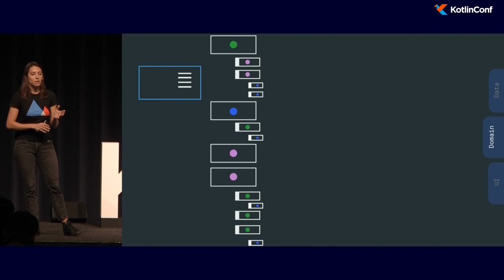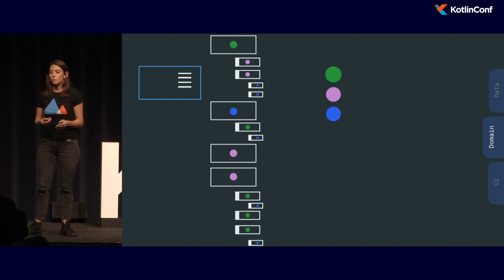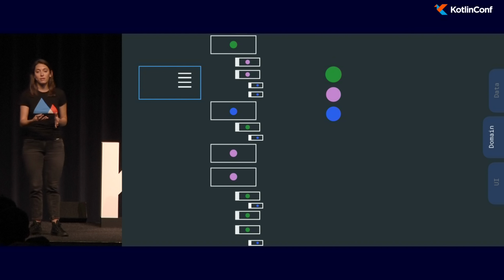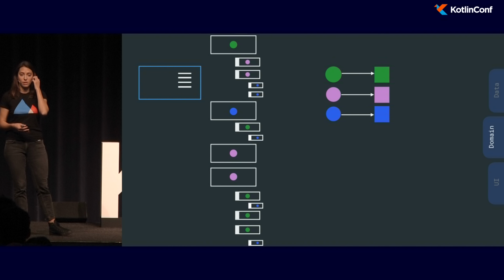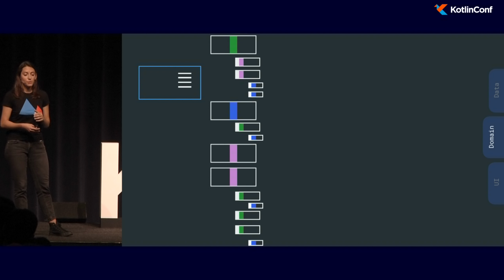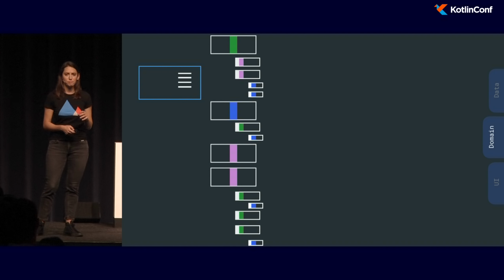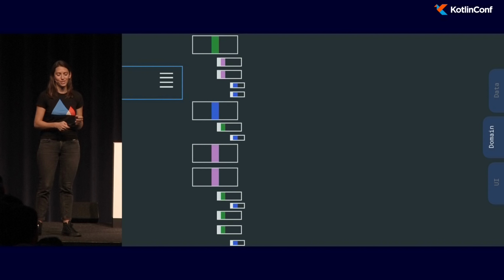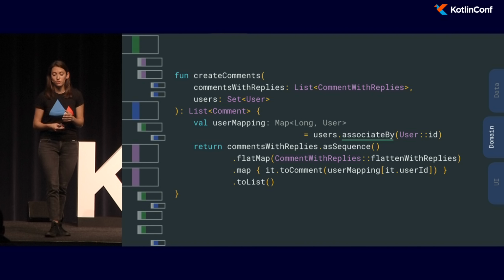But next, all of our comments also had a reference to the user ID, so to the user that posted it. But we didn't want to display the user ID. We wanted to display the name of the user. So we had to create a set of all of those users that added a comment to that story, and then do another request to the backend where we were actually getting the entire user information. So here, again, then afterwards, we had to map it and then create the new list with the new comment with replies and user information. So here again, we ended up using heavily the collections. So we also used methods like associate by.